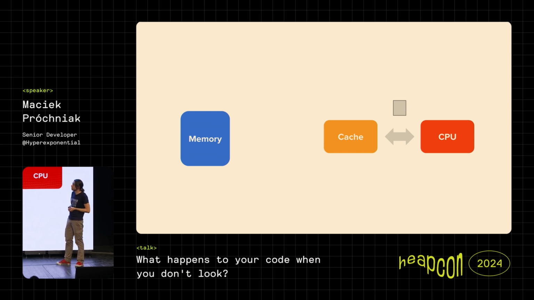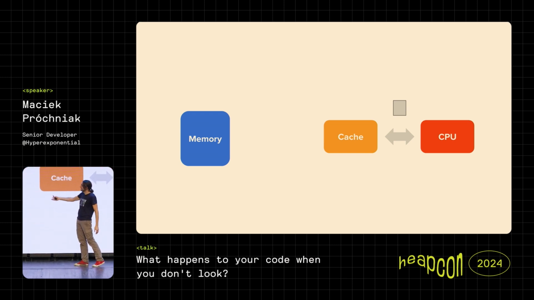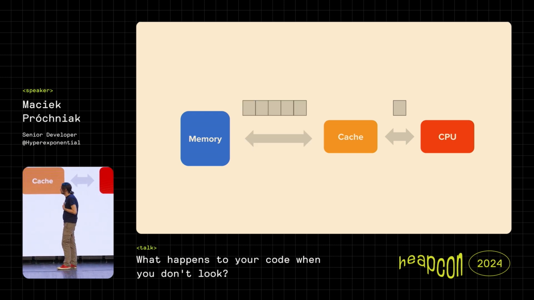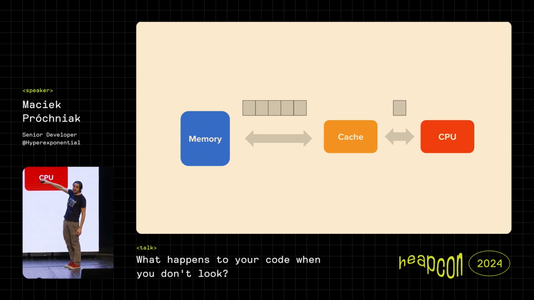But what is also important is that when the CPU says, okay, I need to take this value from the memory to the cache, it doesn't take only one byte, one number, but it takes a bunch of them, called a cache line or page. So adjacent values are also taken to the cache.